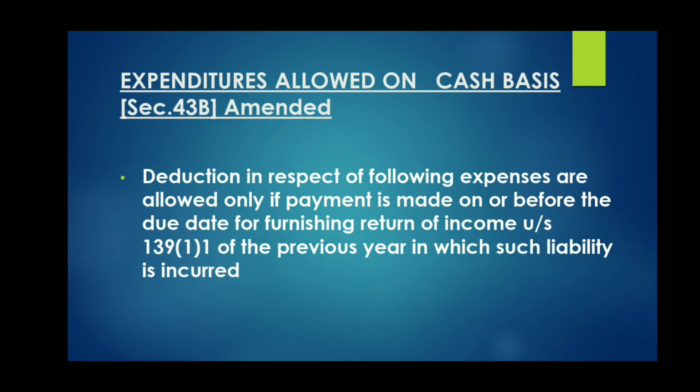If you are a tax audit assessee or you are under audit, then 30th September would be the due date. If you are not in international transactions, not even in audit, then before 31st July you file the returns. These are due dates specified under 139 subsection 1.